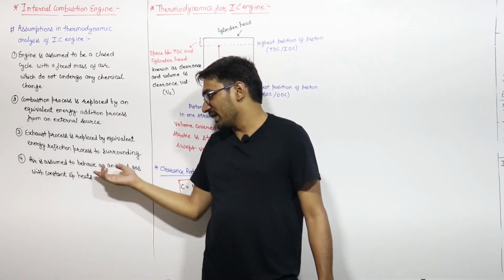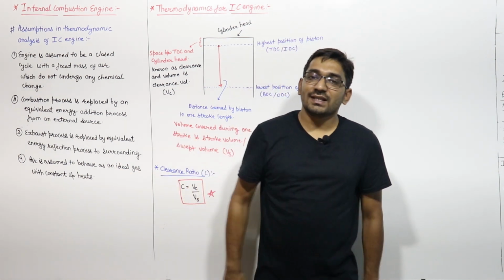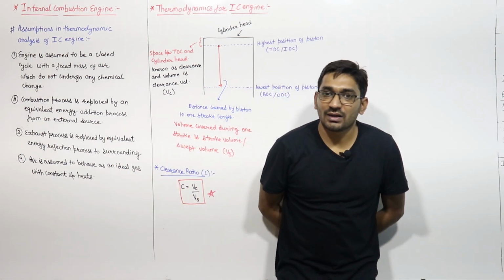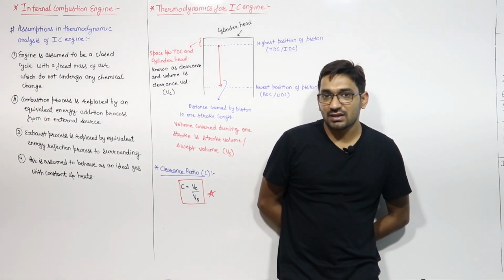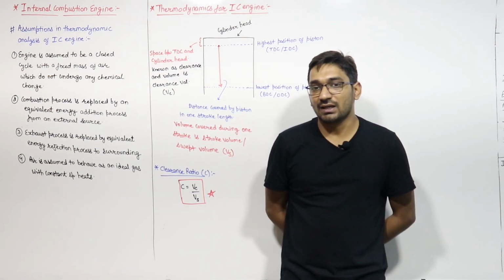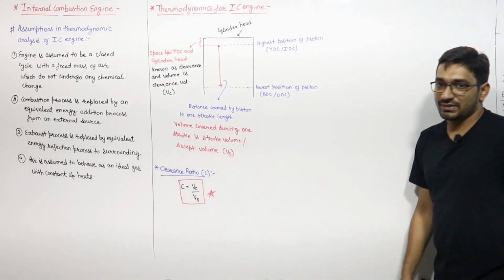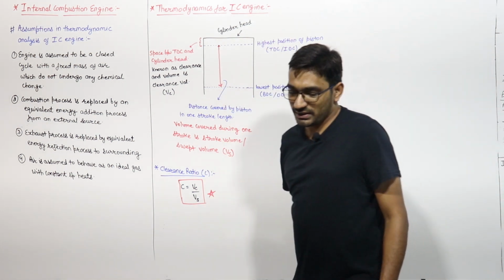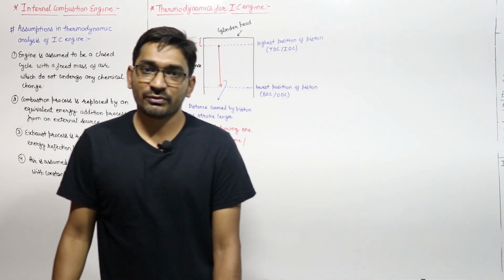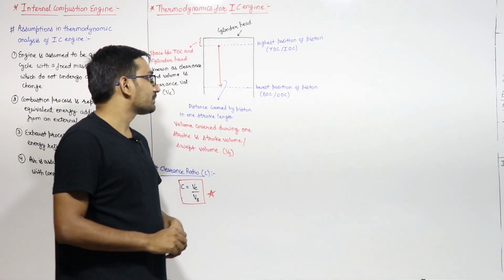And if this air is assumed to be an ideal gas, then all these cycles which we have to study now, that is the Otto cycle, dual cycle and diesel cycle, are also known as air standard cycles, because in that case air can be standardized as an ideal gas. So these are the four assumptions which we have to take care of while solving the thermodynamic analysis of the IC engine.